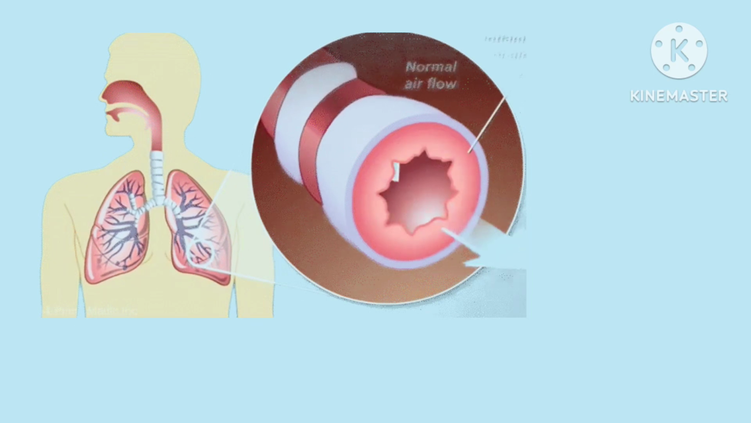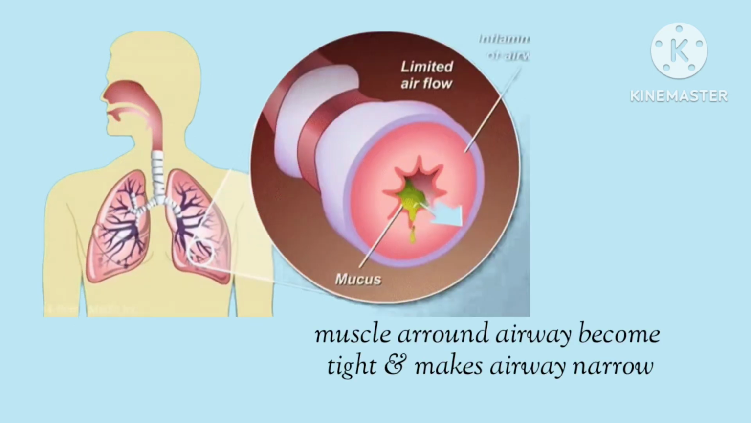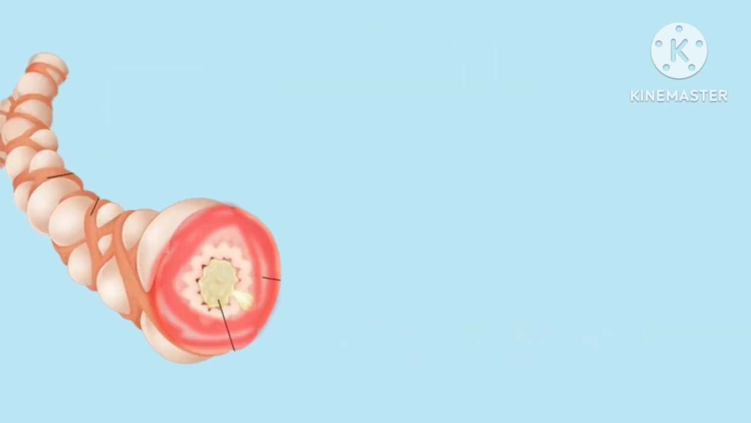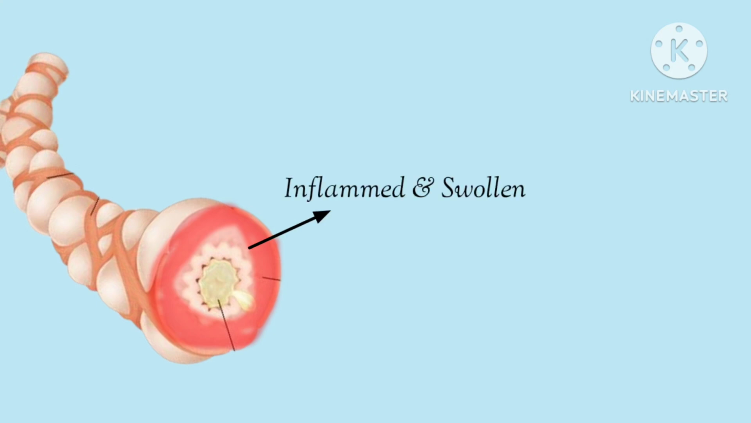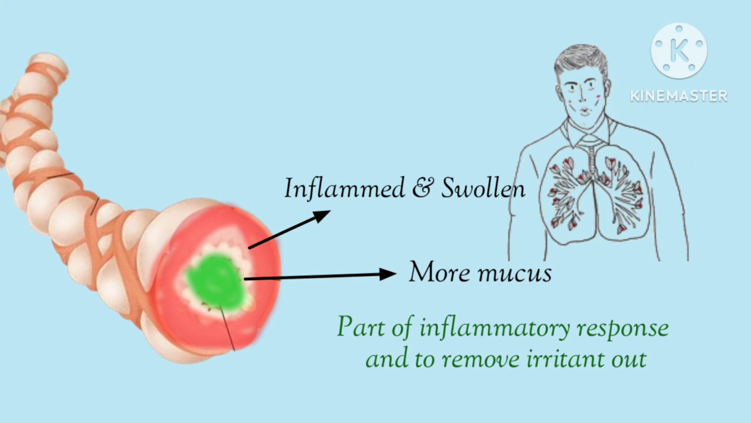During an asthma attack, the muscles around the airway become tight. When they tighten, it makes your airway narrow and air cannot flow freely through the constricted airway. The lining of your airway becomes inflamed and swollen. Swollen airways don't let as much air in and out of your lungs. The airway also produces more mucus as part of the inflammatory response and to remove irritants. That makes it difficult to breathe.